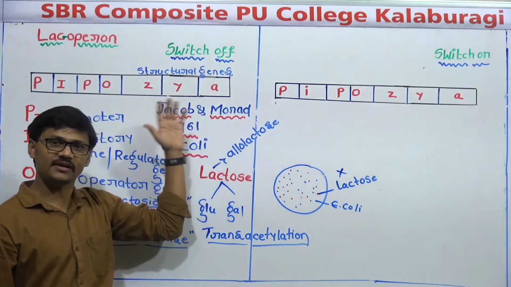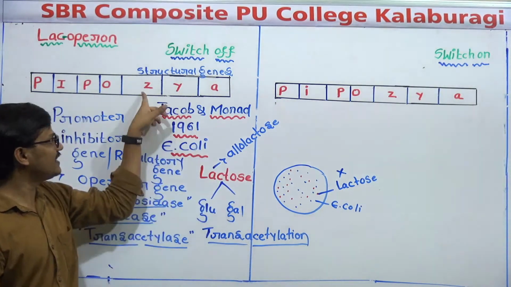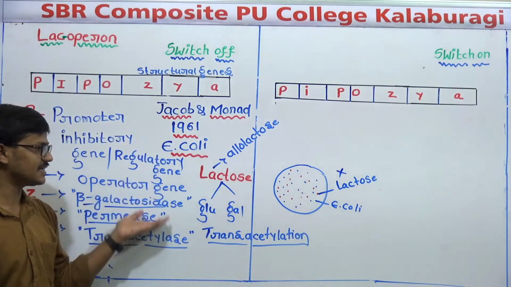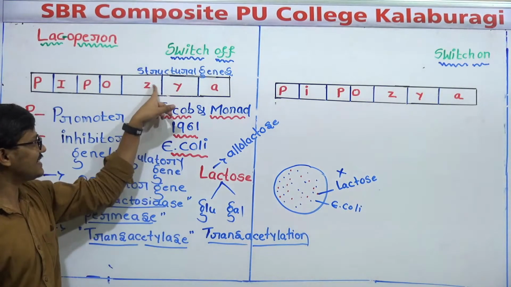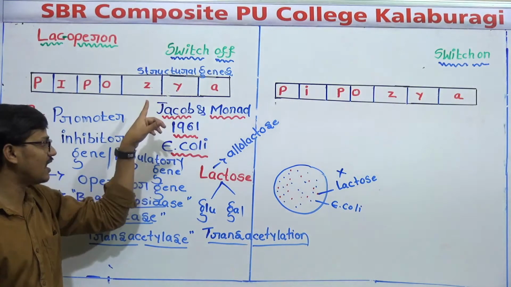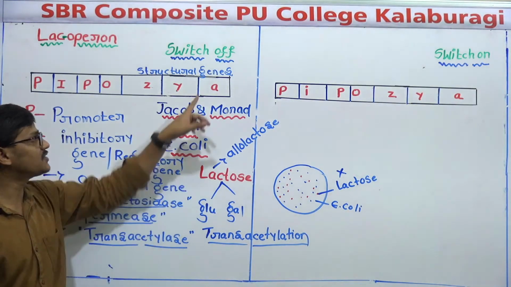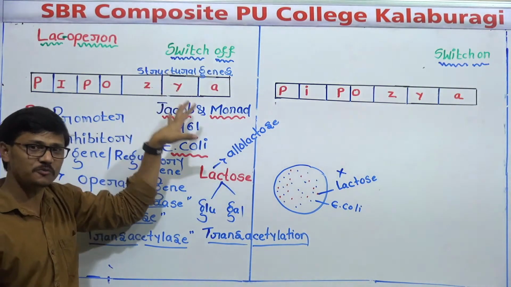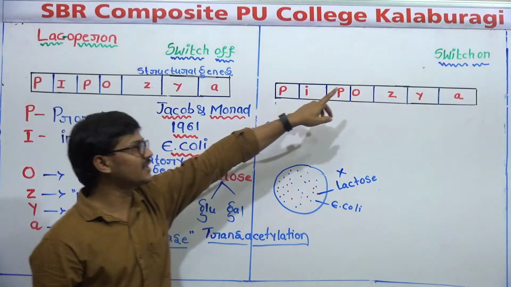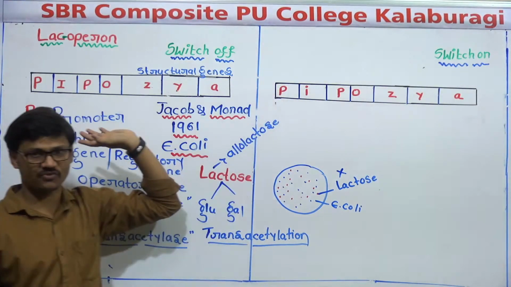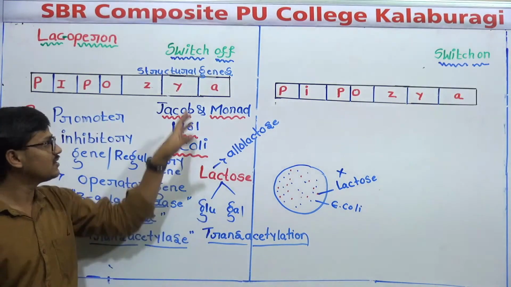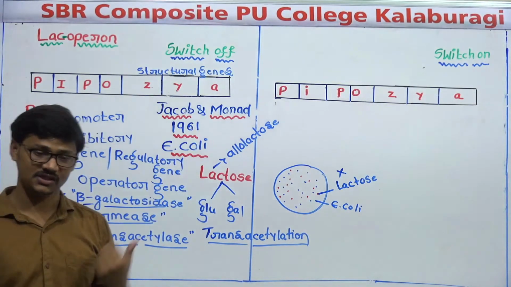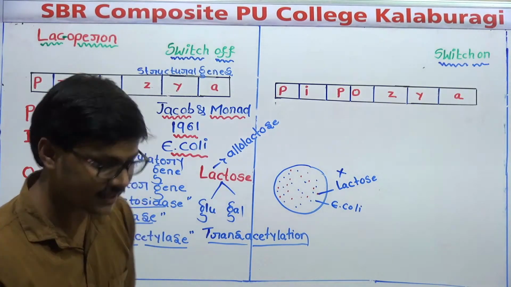You can say it another way: when these three genes successfully express or produce enzymes, it is called switch on. When enzymes are produced, switch on. When enzymes are not produced, switch off. So how it occurs, let us see with the help of a diagram clearly.